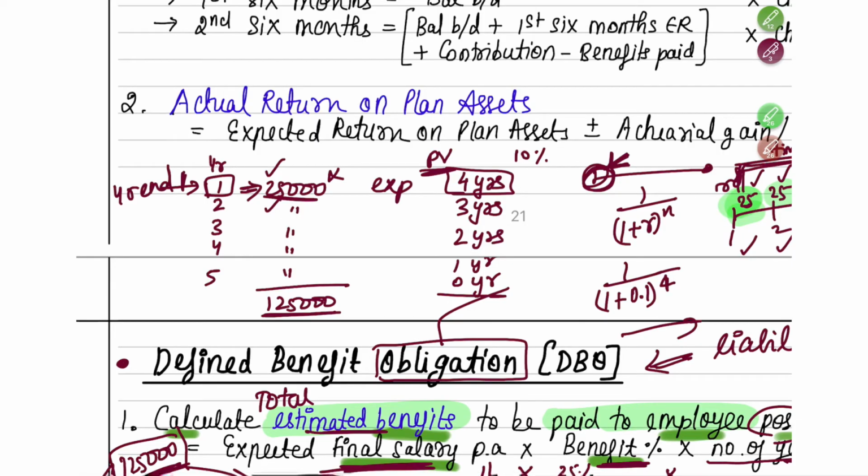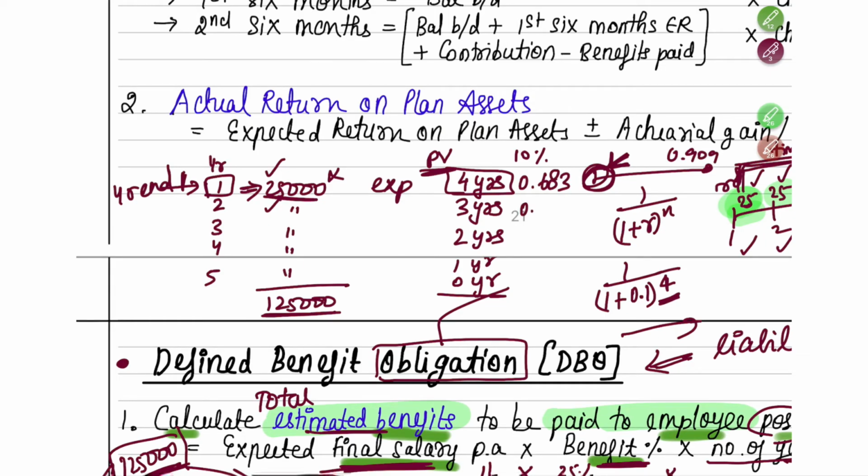It is going to be 4 years: 1, 2, 3, 4. So here it is nothing but 0.683. So here the discounting factor is not going to be 0.909. Here the years are different. You still have 4 more years, so it is going to be 0.683. Likewise it will go, and then it will become 0.